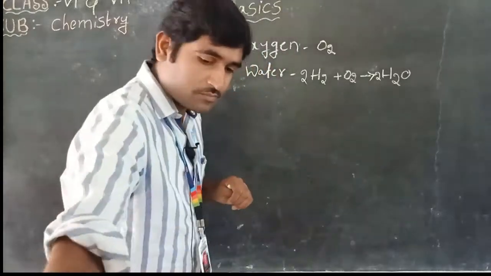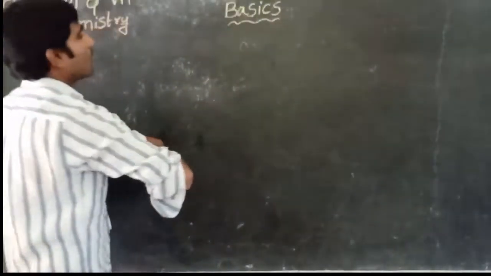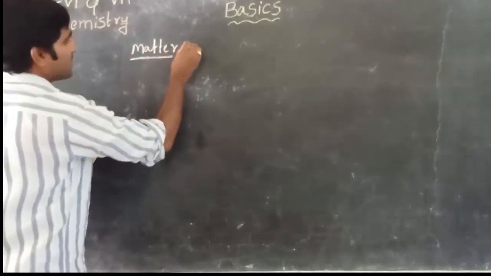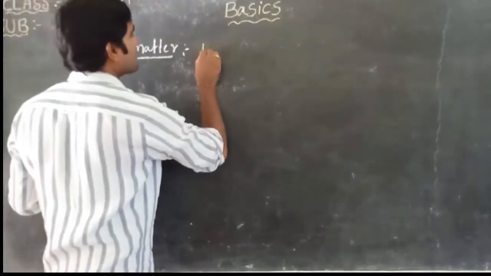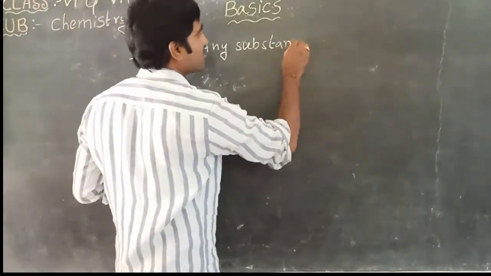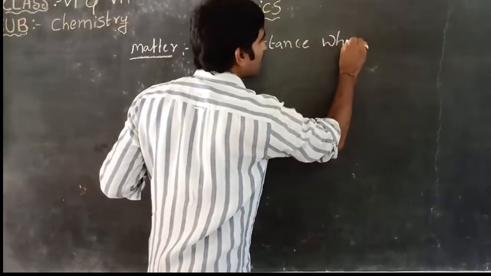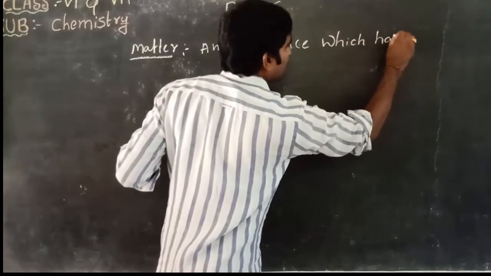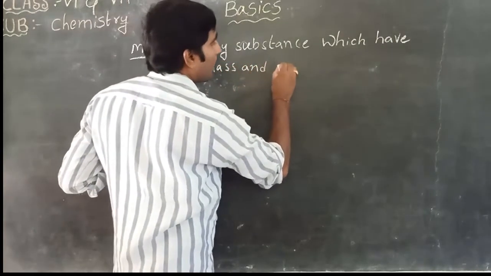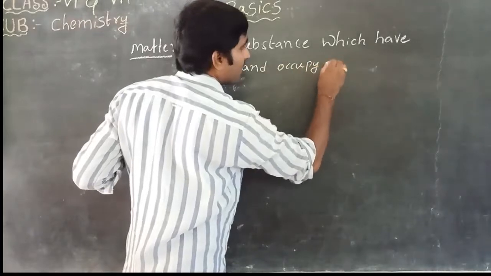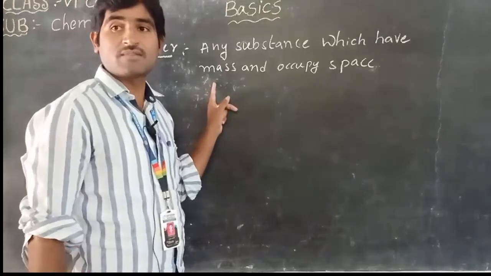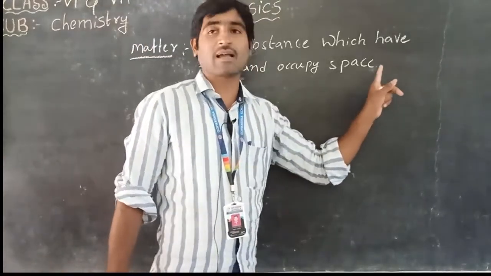So for example, now we are going to discuss matter. What is matter? Matter is nothing but any substance which has mass and occupies some space. Any substance which has mass and occupies some space is called matter.